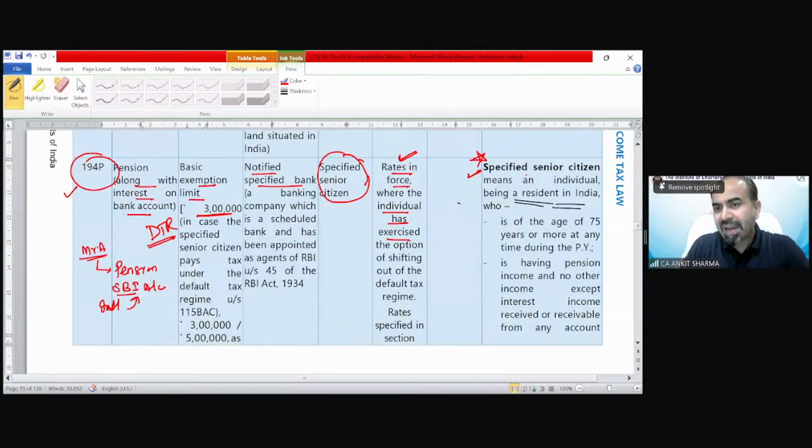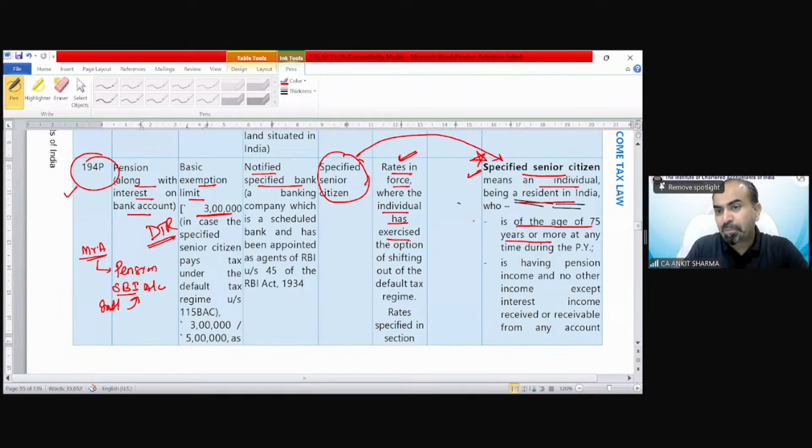A specified senior citizen means an individual being a resident in India who is of the age of 75 years or more. Generally, a senior citizen is someone attaining the age of 60 years or more. But for the purpose of this section, the specified senior citizen has been explained over here.